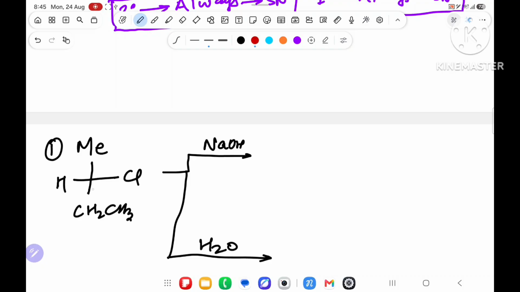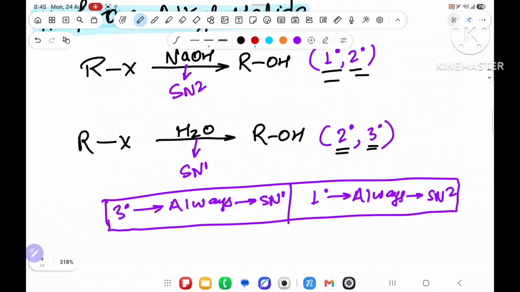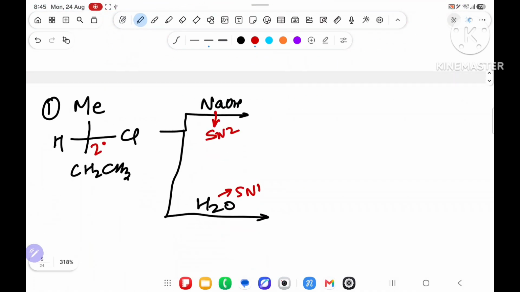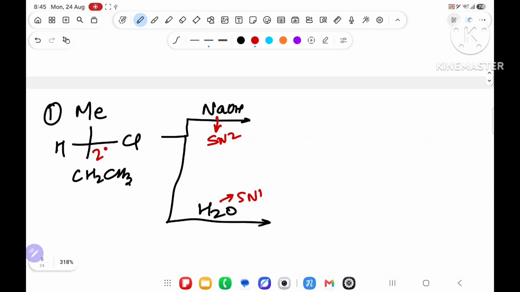What will you say? Sir, this is 2 degree, one side methyl, one side ethyl, so it will follow SN1, because 2 degree I have written; 1 degree is always SN2. Now SN2 means what? Inversion. Inversion it will do. Backside, what is the product coming?